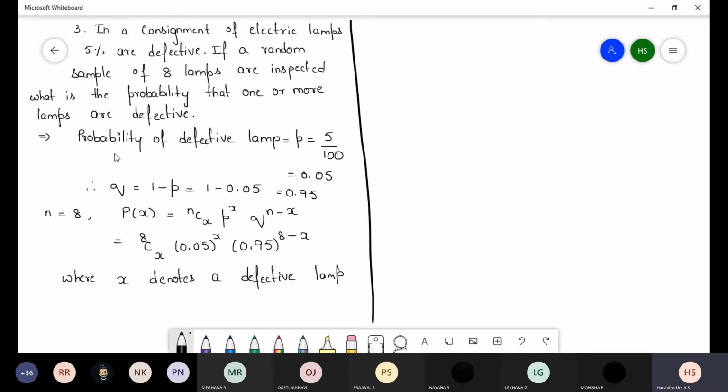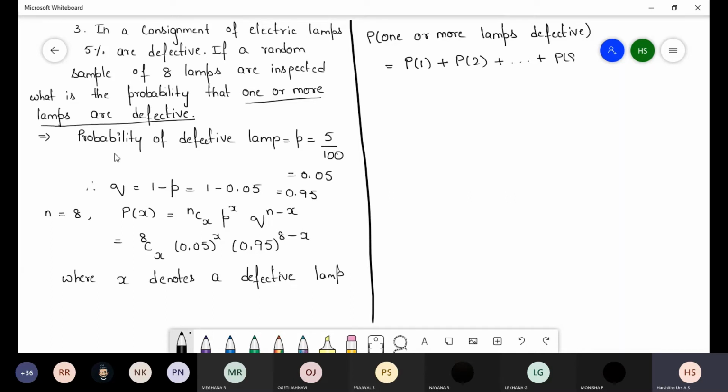So we have to find the probability of one or more lamps being defective. One or more means we have to use the plus symbol: P of 1 plus P of 2 up to 8 lamps.